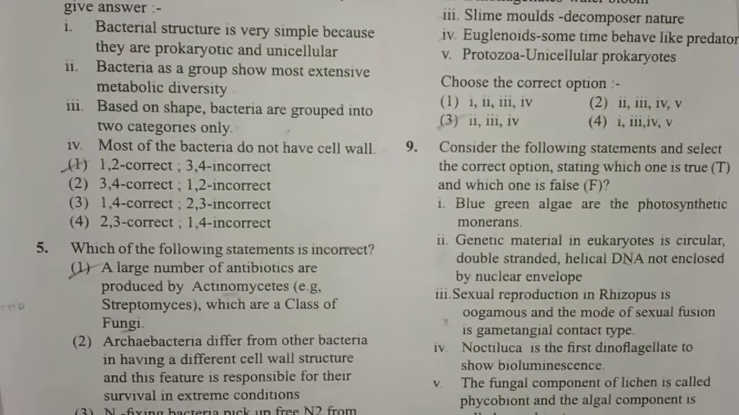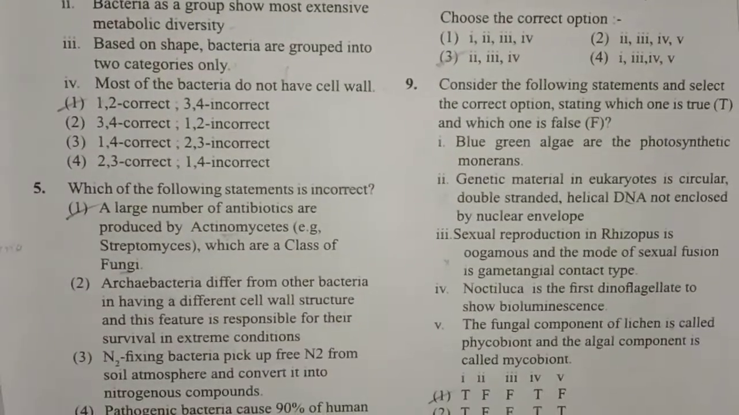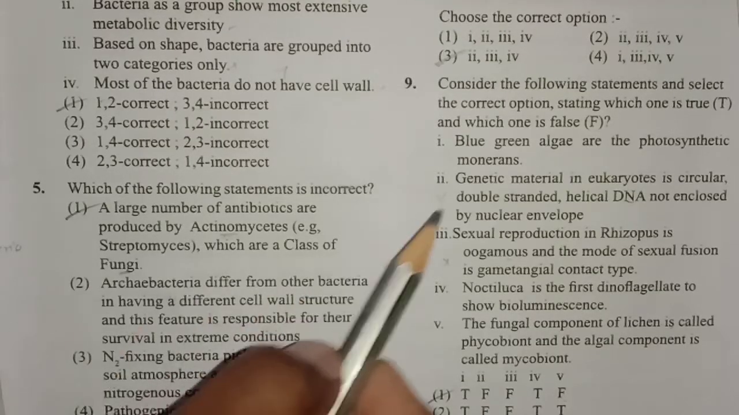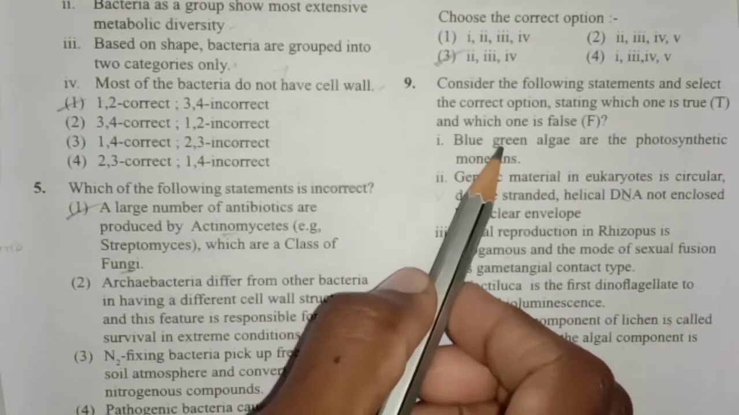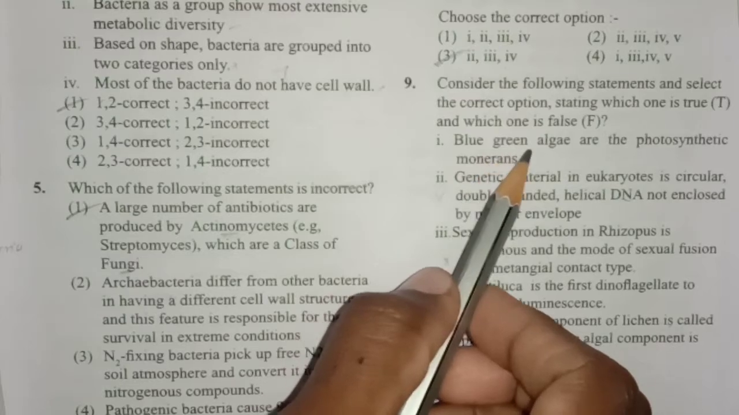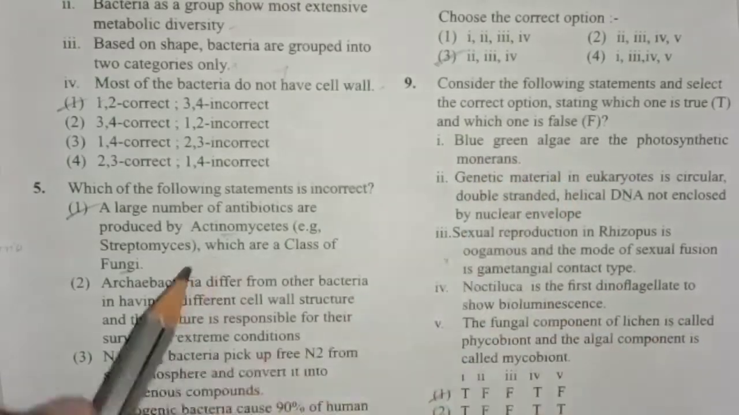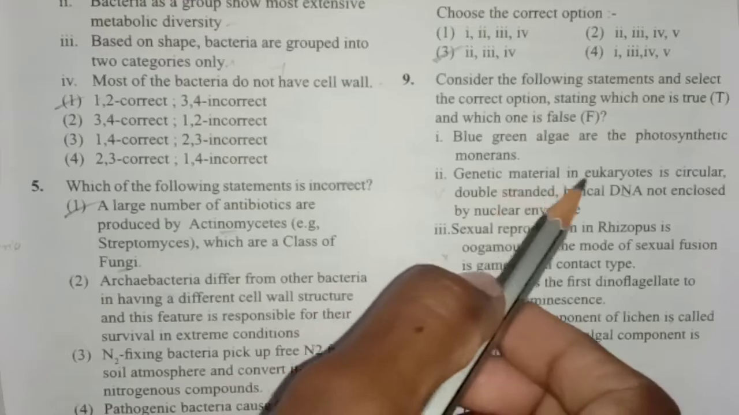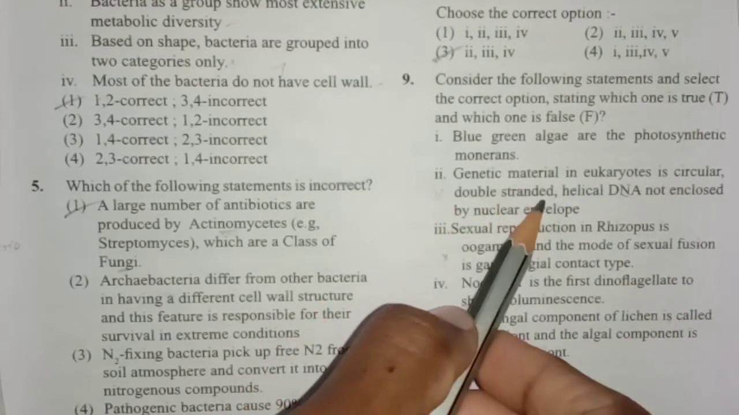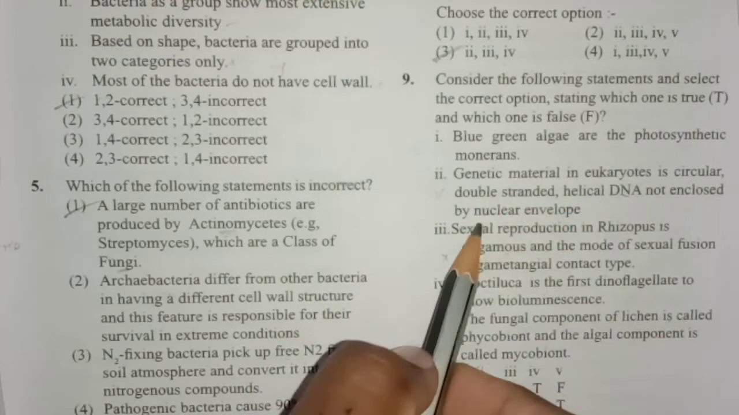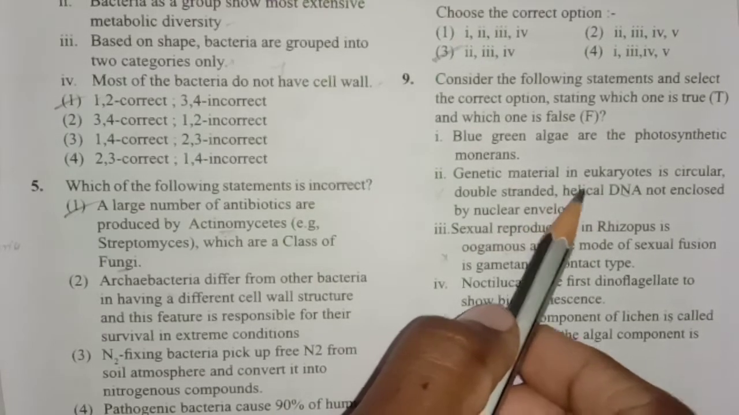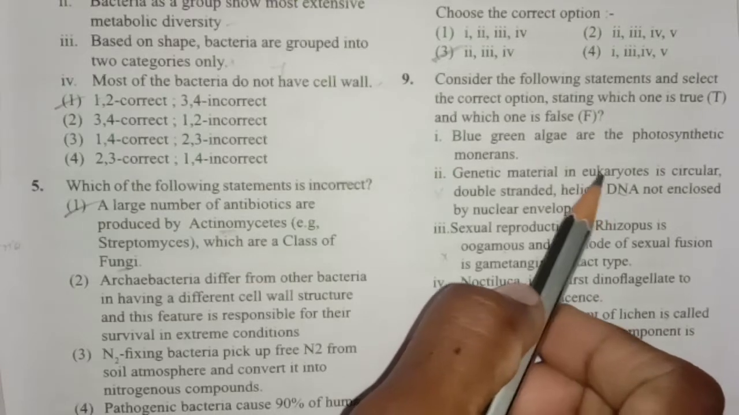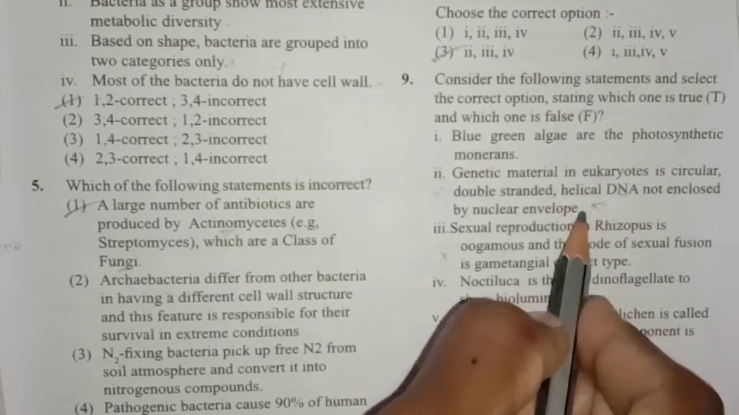Next one, consider the following statements and select the correct option, stating which one is true and which one is false. The first one, blue-green algae are photosynthetic Monerans. Yes, blue-green algae are also called cyanobacteria. They are photosynthetic Monerans. This is correct. And next one, genetic material in eukaryotes is circular, double-stranded, helical DNA and not enclosed by a nuclear envelope. This type of genetic material can be seen in prokaryotes but not in eukaryotes, so this option is wrong.